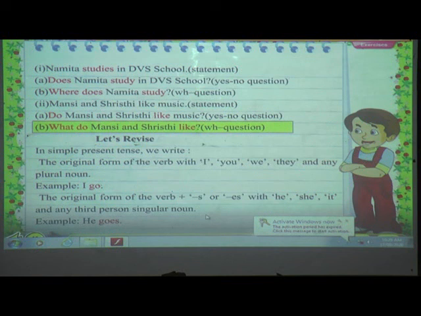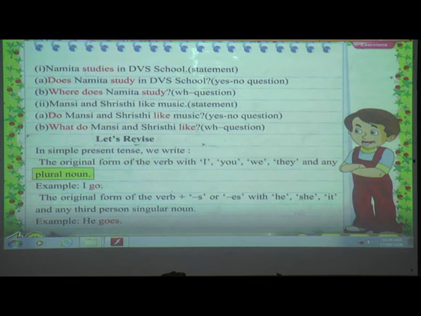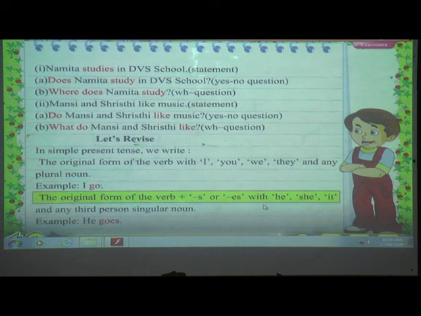Verb question. Let's revise. In simple present tense, we write the original form of the verb with I, you, we, they, and any plural noun. Example, I go. The original form of the verb plus s or es with he, she, it, and any third person singular noun. Example, he goes.